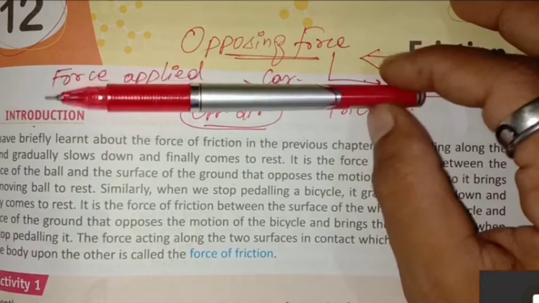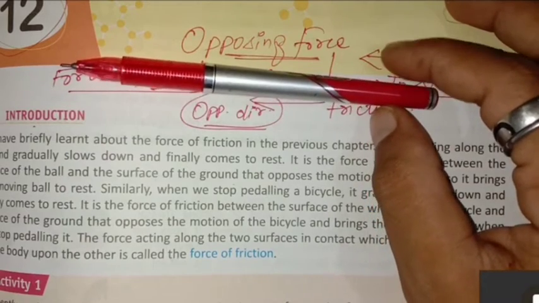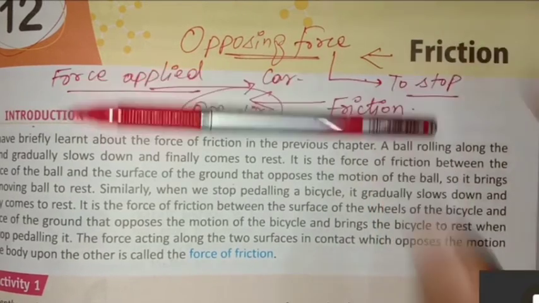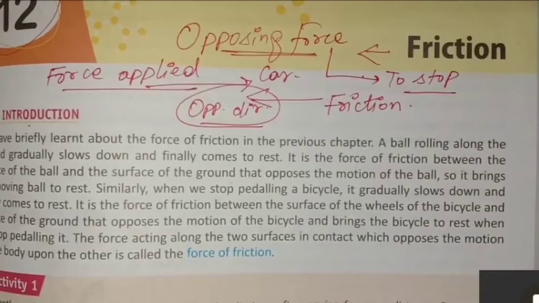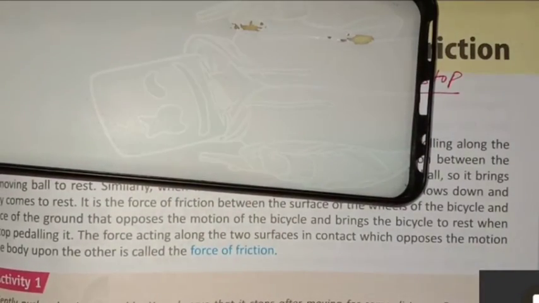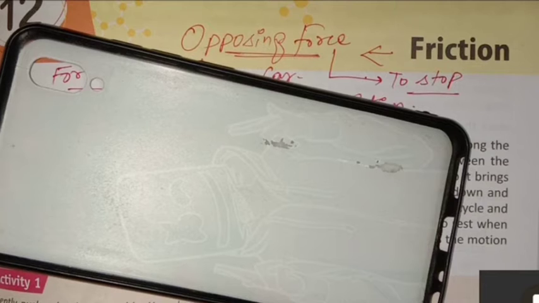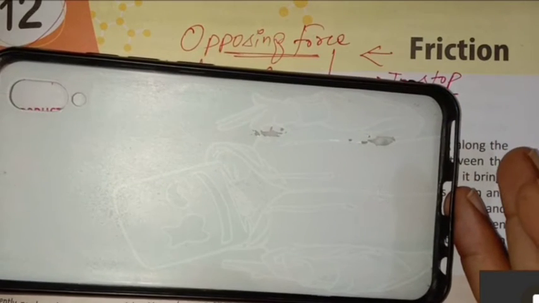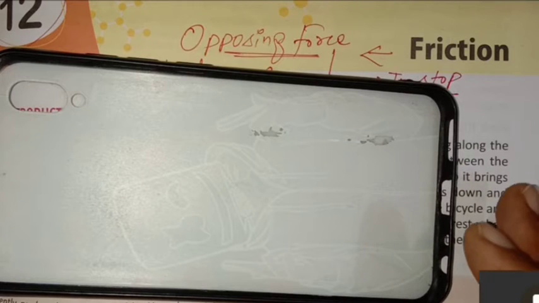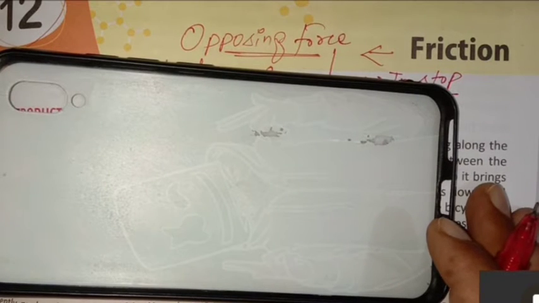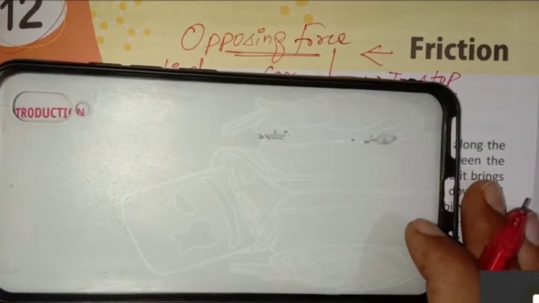What is the shape of this? That is round. That's why it is exerting less friction and it will roll down. But if we talk about any cover case or any book or any metal, it will not slide down automatically. Why? Because the frictional force is very much as compared to the rolling one. Clear? What is higher friction, what is lower friction, and what is the work of friction?